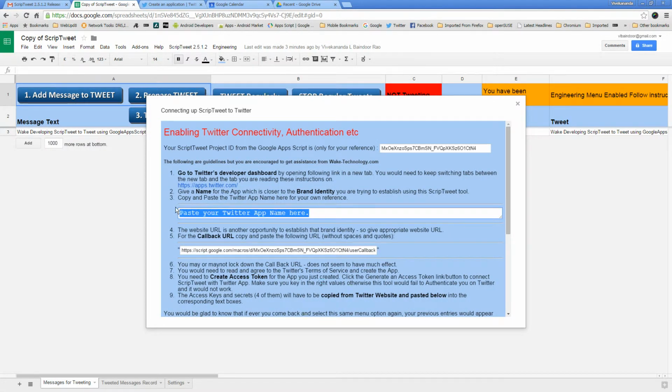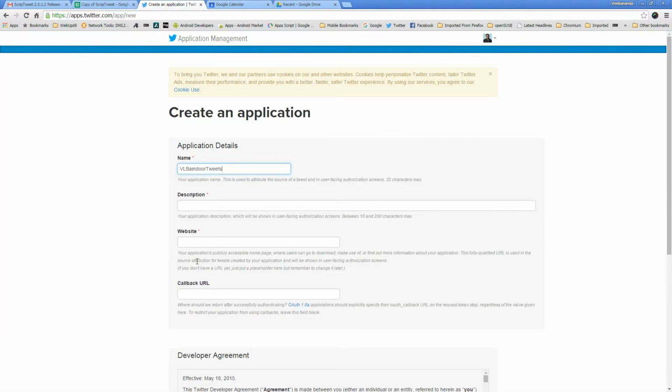Okay, now the website URL is another opportunity to establish that brand identity. So give appropriate website URL here. You need to give a description.